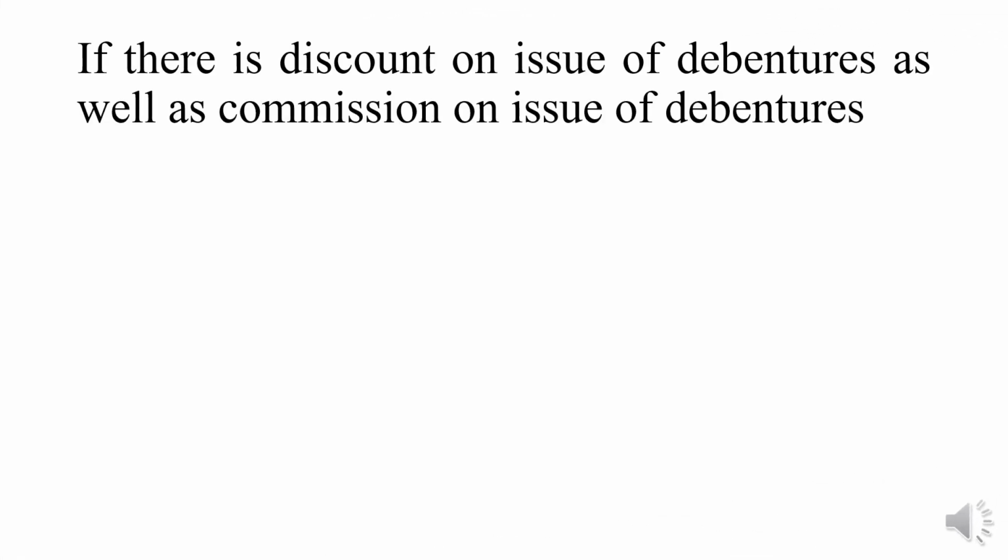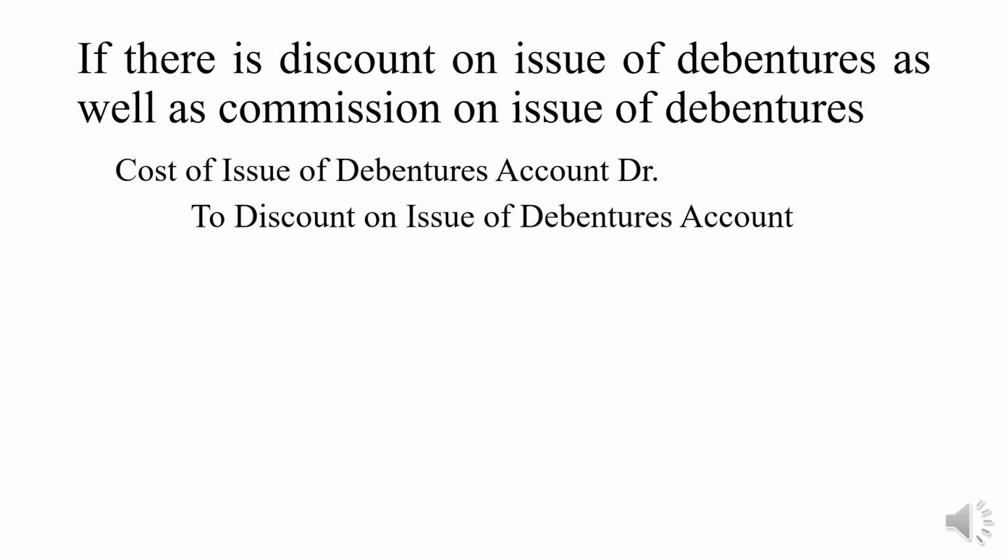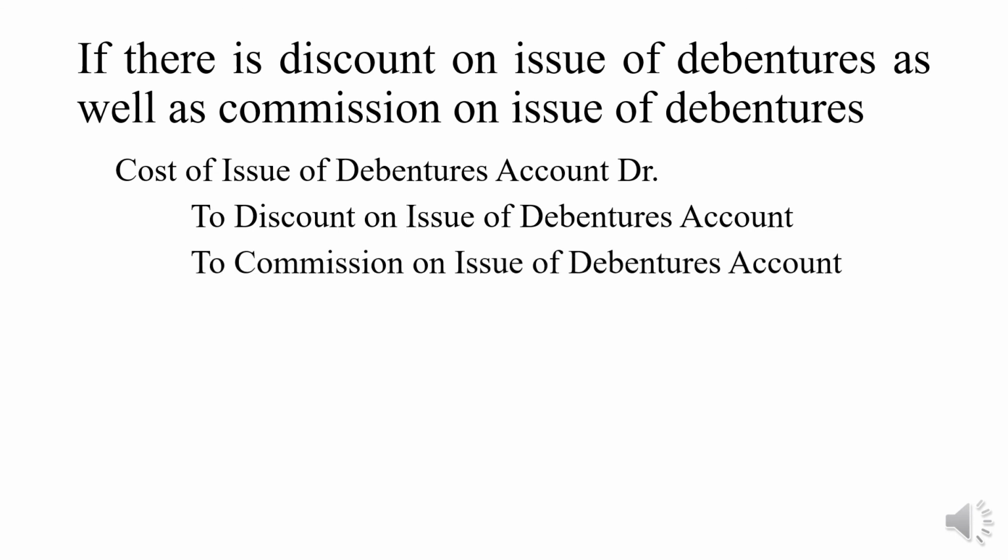If there is a discount on issue of debentures as well as a commission on issue of debentures, how do you write the journal entry? Cost of Issue of Debentures Account Debit to Discount on Issue of Debentures Account and to Commission on Issue of Debentures. I'll repeat, this is the total cost of issue of debentures. So these are the two expenses. One is in the form of discount, the other one is in the form of commission. These are the two losses that arise at the time of issue of debentures at a discount.